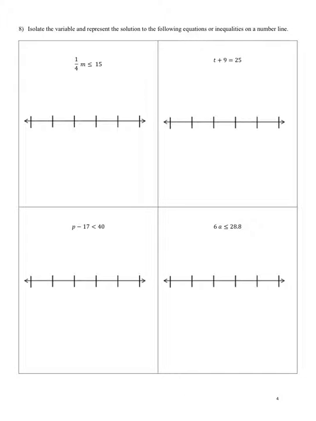So in the first one, I am dividing by 4. So I have to multiply by 4 and multiply by 4. And when the 4's cancel, I get m less than or equal to 60. All right, so I'm going to mark one of these as 60. Less than or equal to means I have a closed circle. Less than means below. Below means I shade to the left.